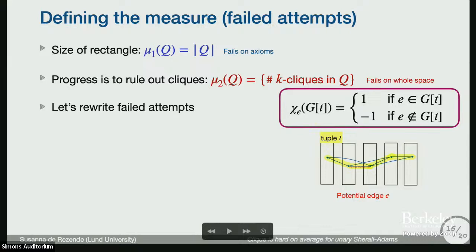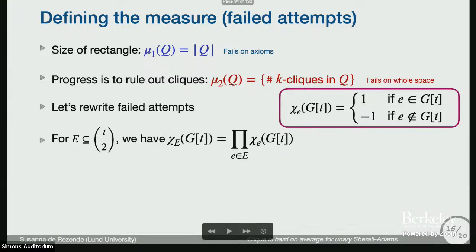If the edge is present, then I get a 1. If it's not present, I get a -1. Okay. And then I can define this for a set of edges, and I just take the product over all edges in my set. So it's kind of like counting the parity of the missing edges.